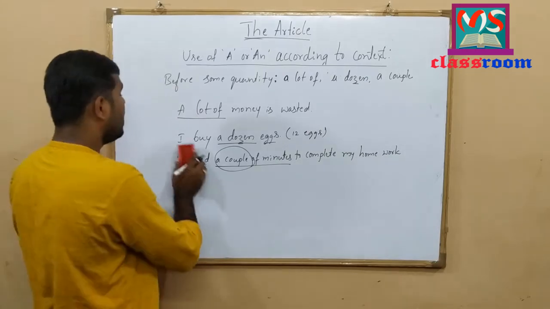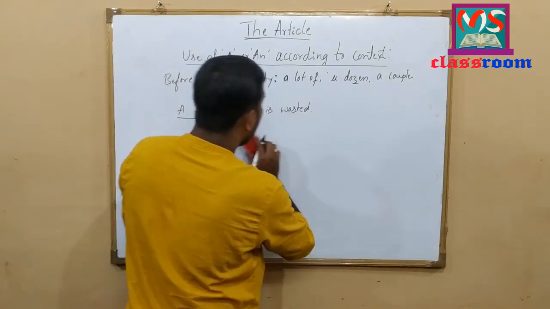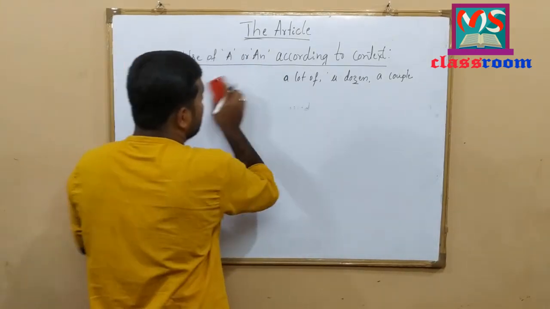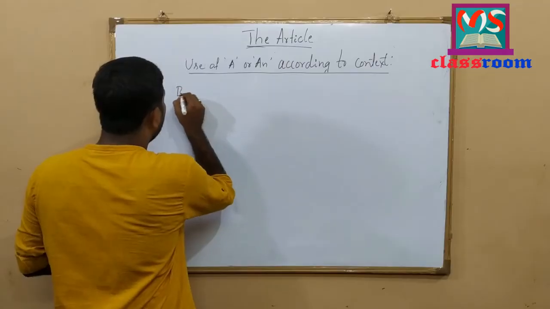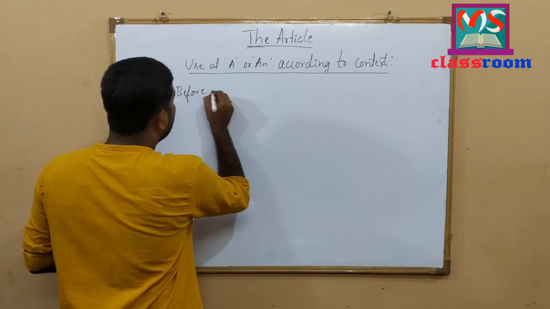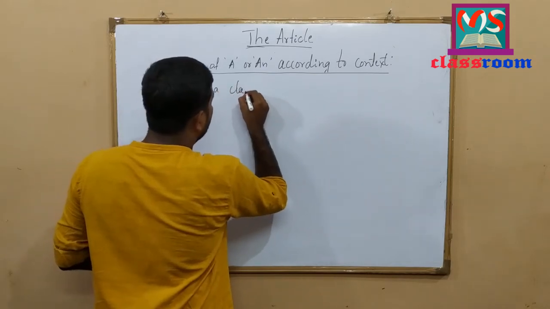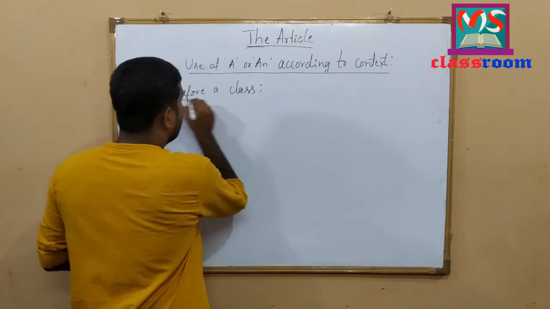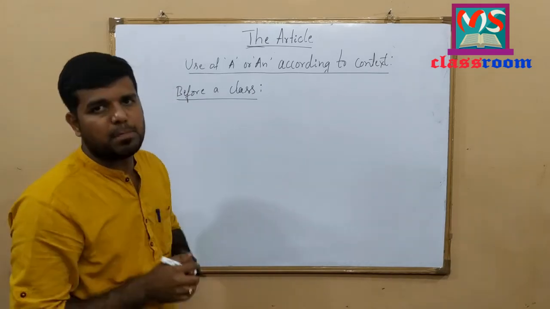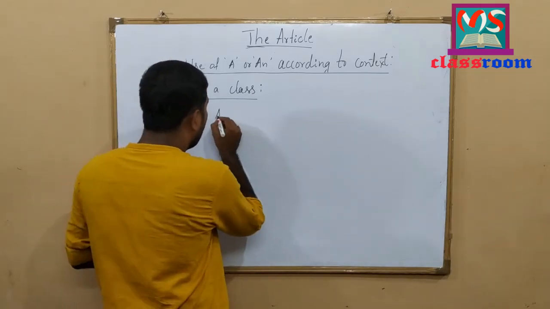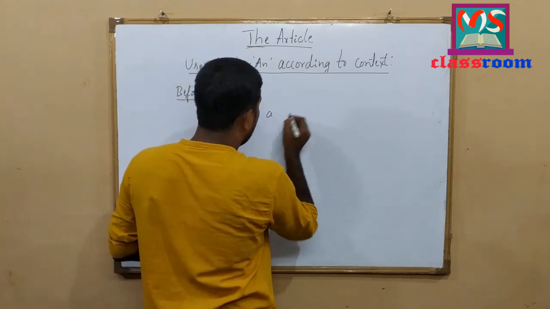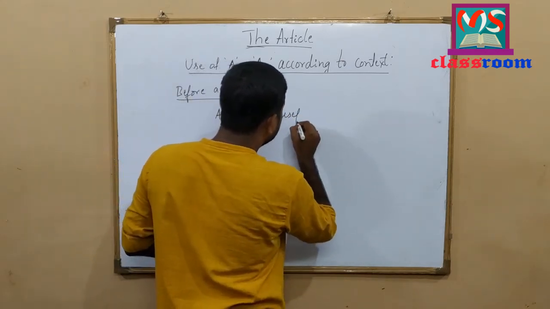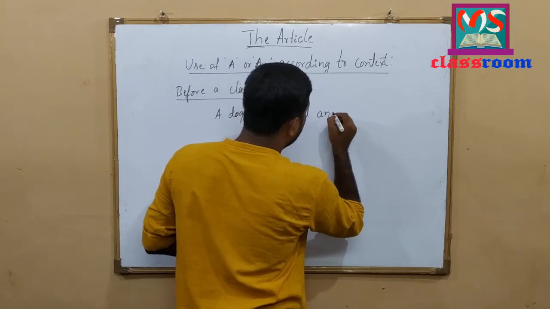Here, the indefinite article a or an is also used before a class. Let me write some examples here. A dog is a useful animal.